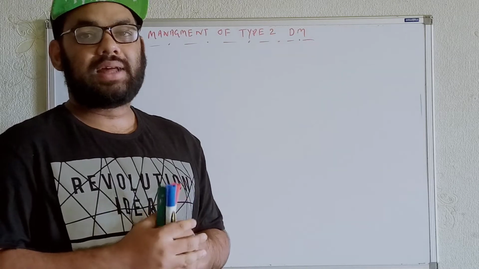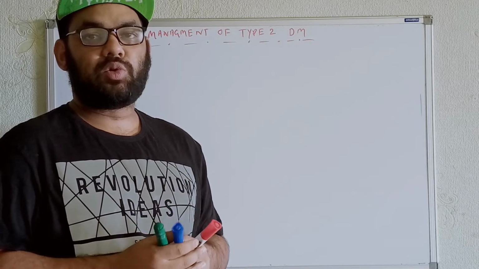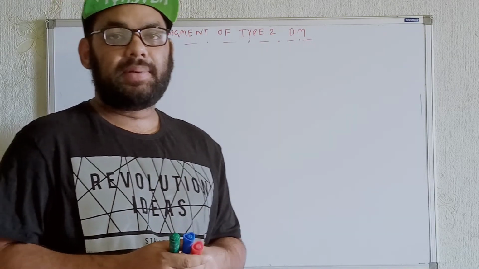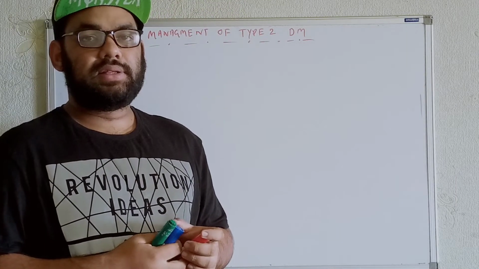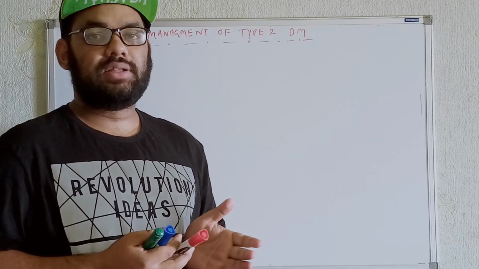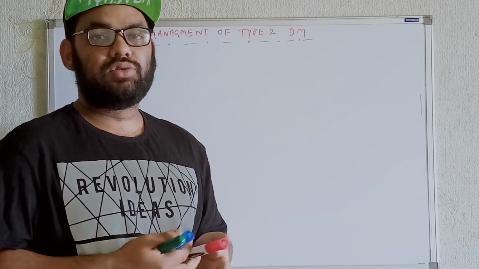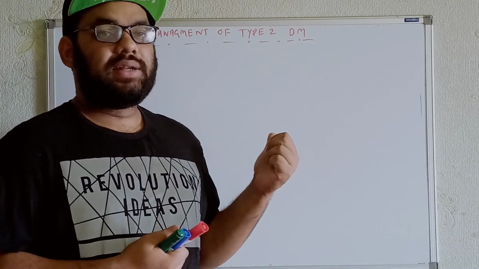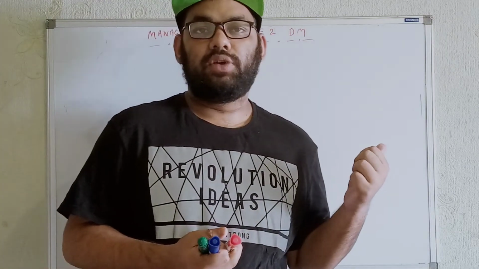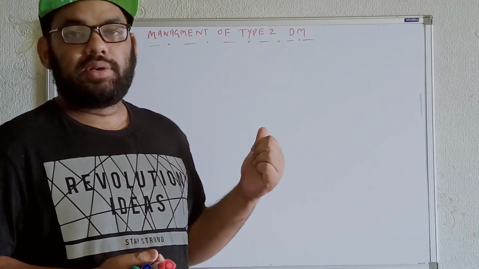In type 1 diabetes mellitus, we get autoantibodies against the pancreatic beta cells, so we get destruction of the pancreatic beta cells. Whenever the pancreatic beta cells are destroyed, definitely insulin production will be severely reduced. In type 2 diabetes mellitus, I already said what problem we face: insulin resistance.